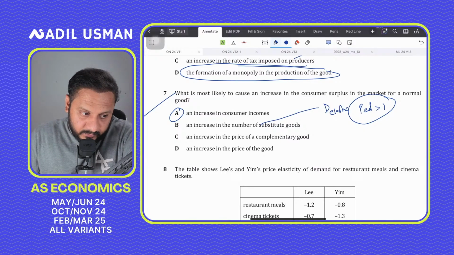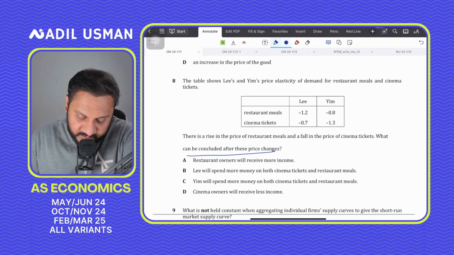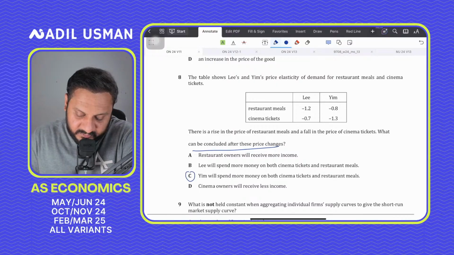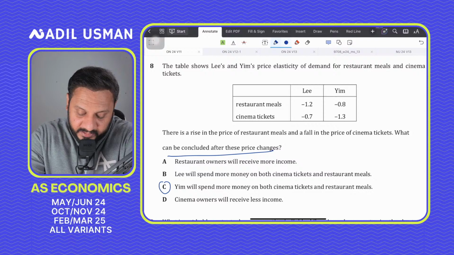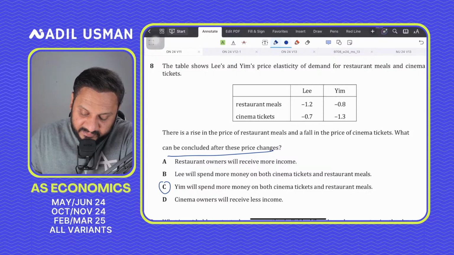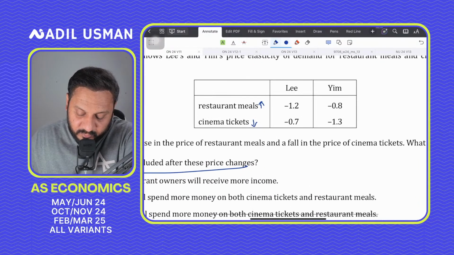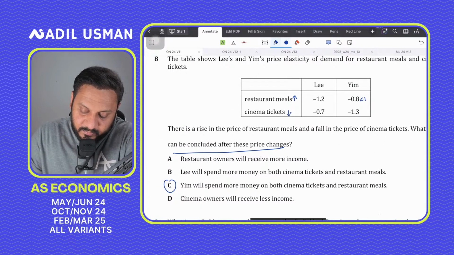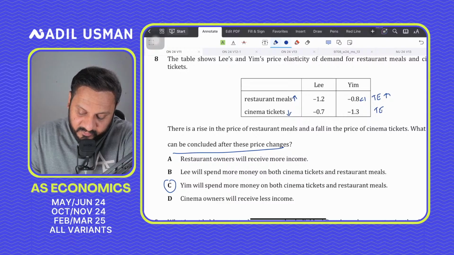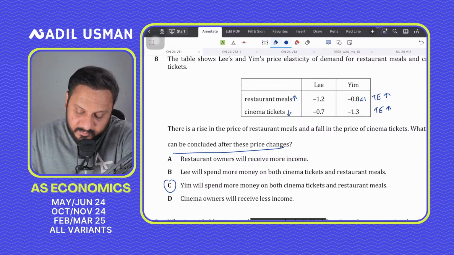In absolute terms, question number 8, the correct answer would be C for Charlie, because you see, Yim's PED is minus 0.8. So if restaurant meals' prices are going up and the cinema tickets' prices are going down, Yim has an elasticity of less than 1, so if restaurant meals' prices are going up, then the total expenditure for Yim would go up, and the total expenditure for cinema tickets will go up as well, because Yim's elasticity is 1.3 for cinema tickets.